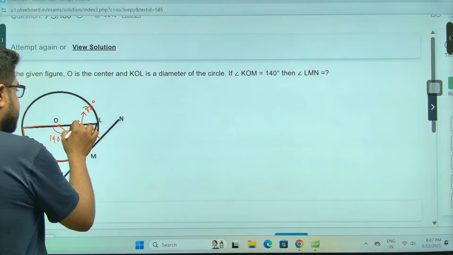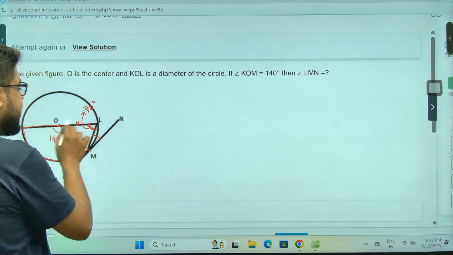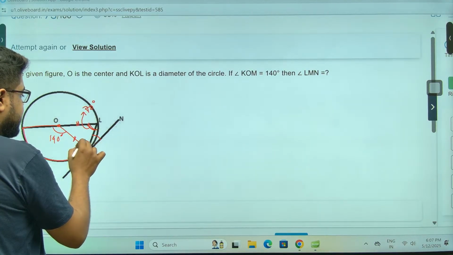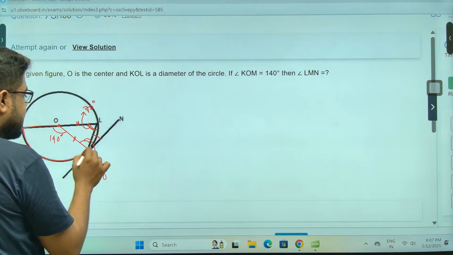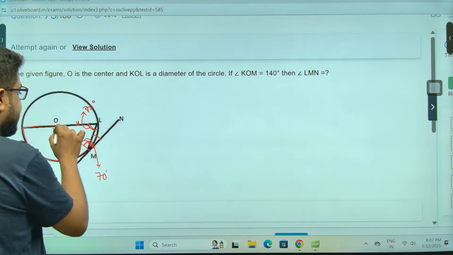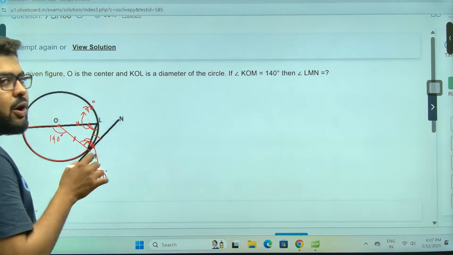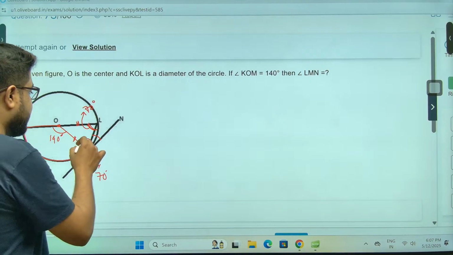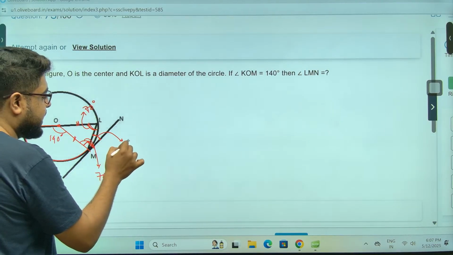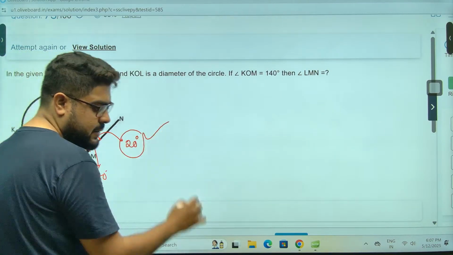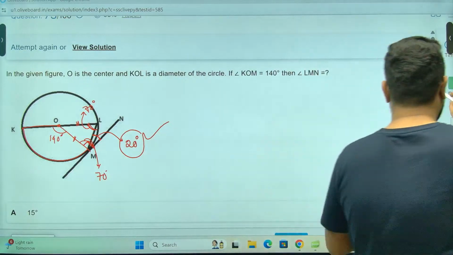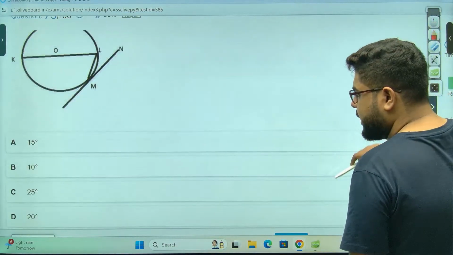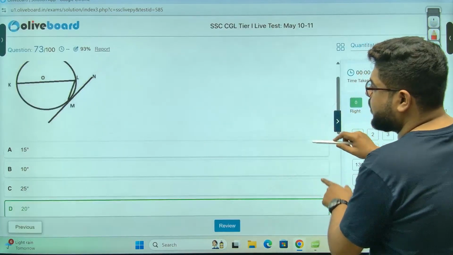And sir, again, this is equal to this. Both are like the radius. If this is 70, then this is also 70. And this is 90 degrees. Why 90? Because tangent and normal are always 90 degrees. So total 90, this is 70. So 90 minus 70, that is 20 degrees. Simple question, sir. Option D is the answer.